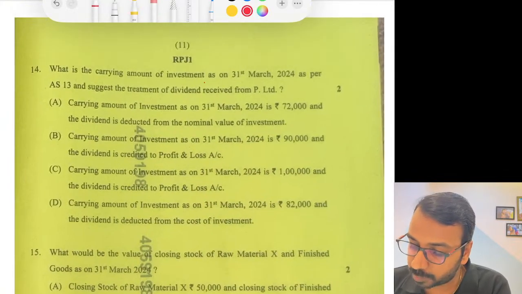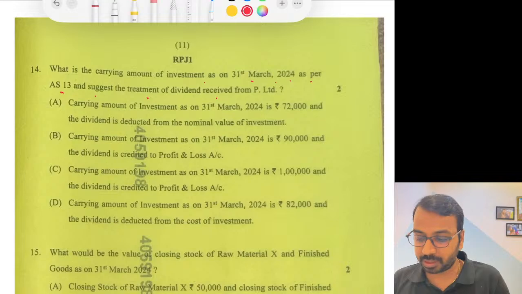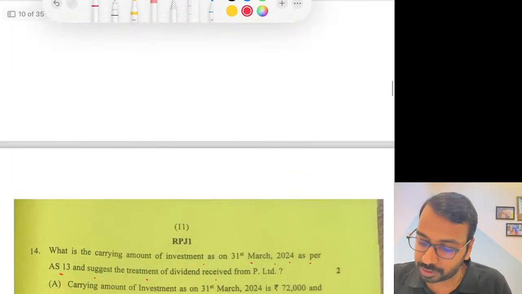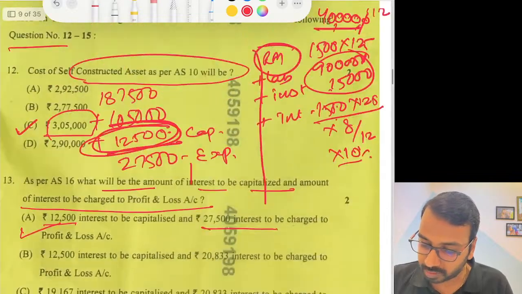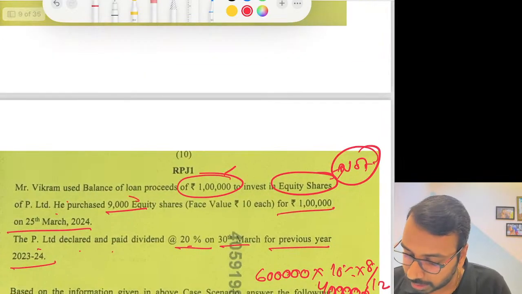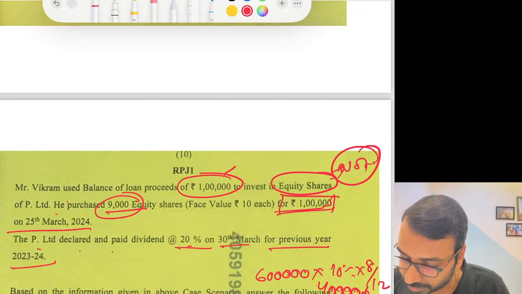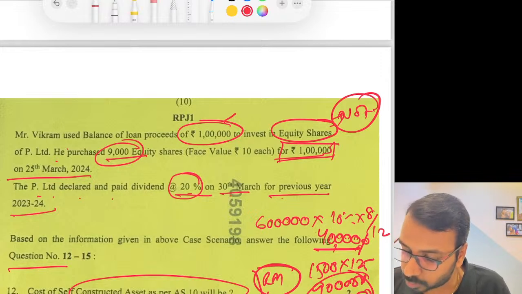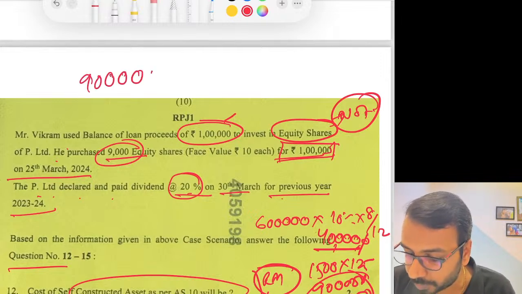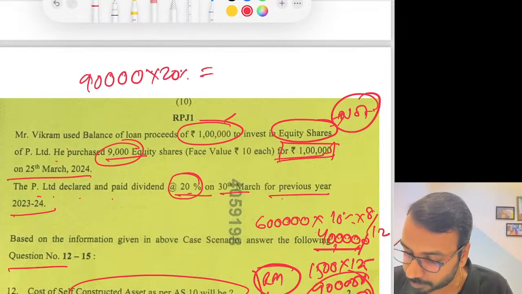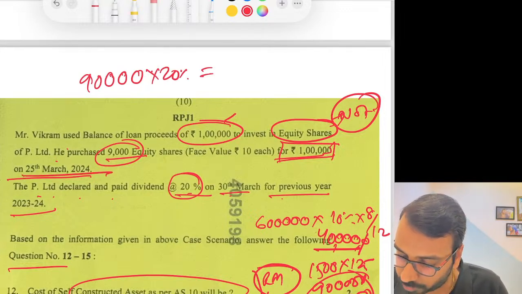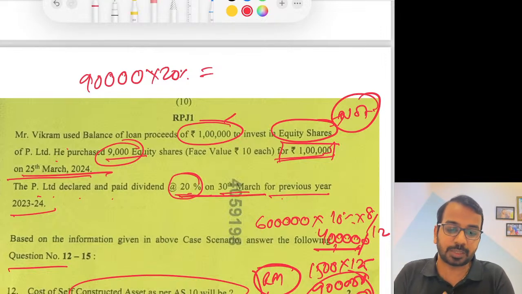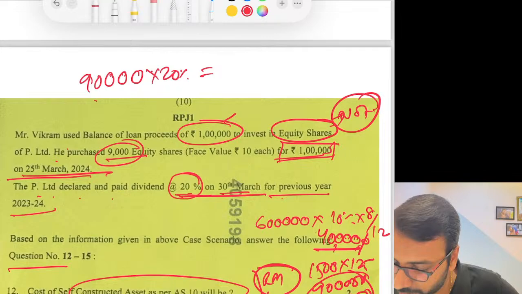What is the carrying amount of investment as on 31st March 2024 as per AS13, and what is the treatment of dividend? The dividend that has been received is mostly pre-acquisition dividend. So what is the cost? Let us see. 9,000 equity shares for rupees 1 lakh. 1 lakh is the purchase price. They declared 20% on 30th March. So 90,000 is the face value into 20%. The purchase was on 25th, the declaration on 30th, so most of it we can say is previous year. So 90,000 into 20% is 18,000 dividend received.